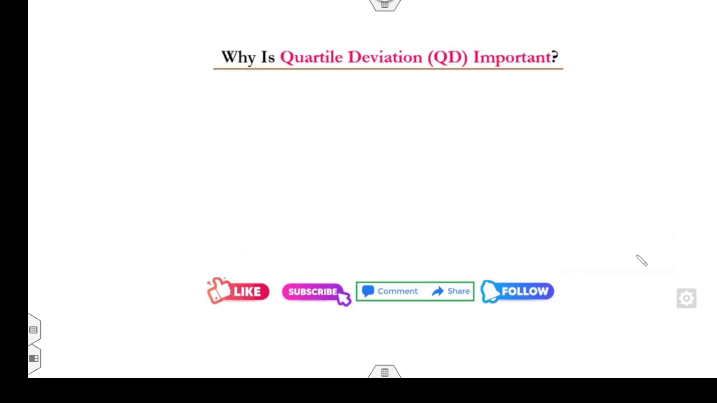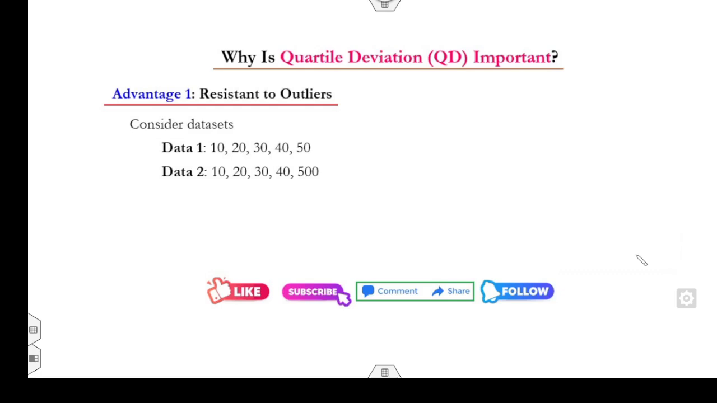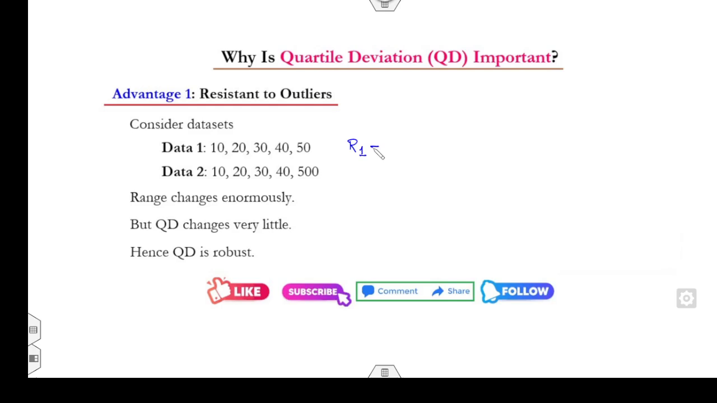Now the question is why there is a need for the quartile deviation. Quartile deviation is very important. It is resistant to the outlier. So can you find the outlier? Clearly, 500 is my outlier, because 500 is very far away from the remaining numbers. Fine. So if I calculate the range of data set 1, it comes to be 40. Range of data set 2, 500 minus 10, is 490, and you can see it is a drastic change. This change is occurring due to this outlier, or the extreme value.